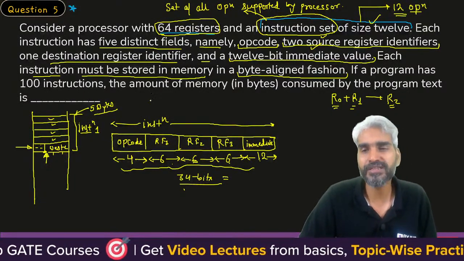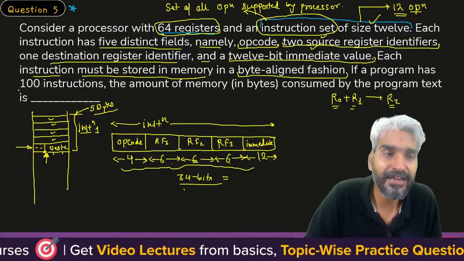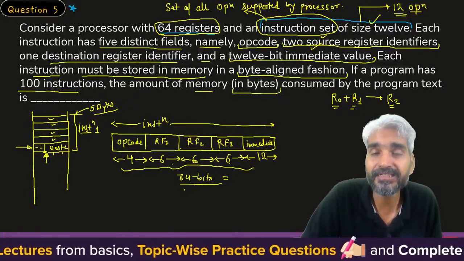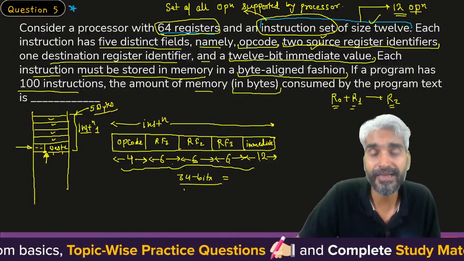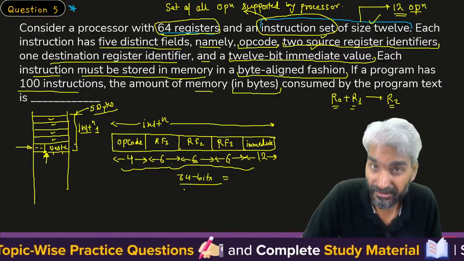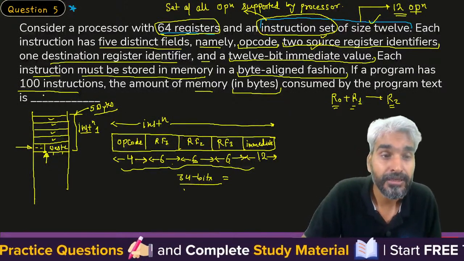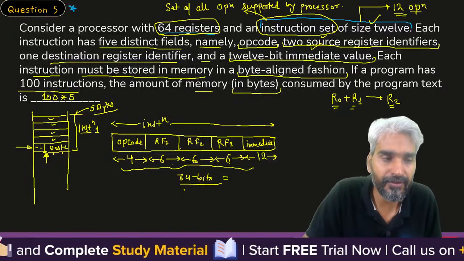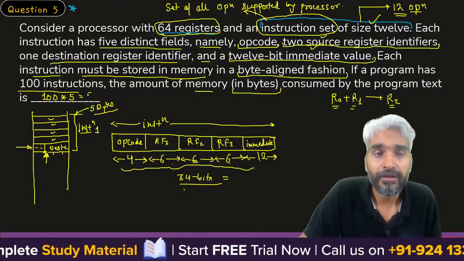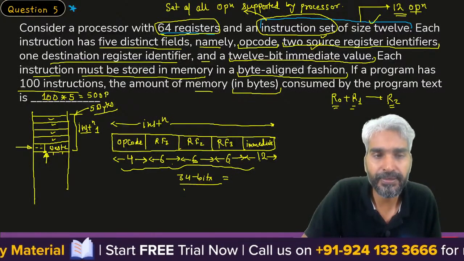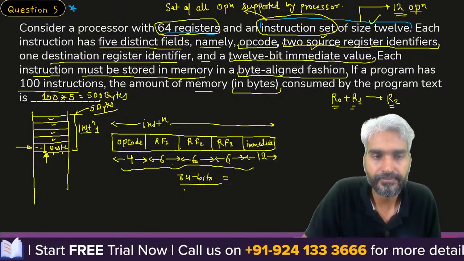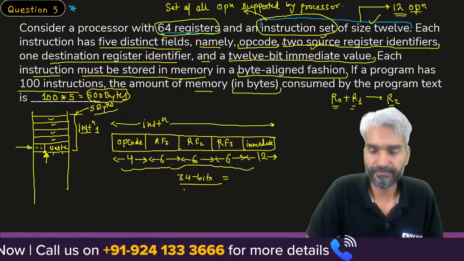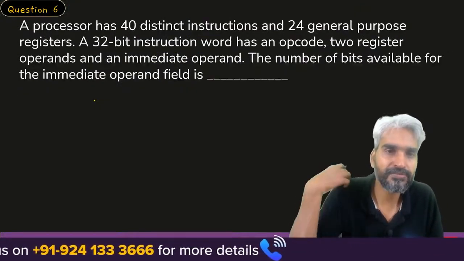Now the question is very simple. If the program has 100 instructions, then what is the amount of memory in bytes consumed by the program text? We know that we need to store the instructions in a byte aligned fashion. There are 100 instructions. Each instruction will require 5 bytes. Therefore, 500 bytes of space will be needed. Clear? Okay, sir. Let's move to the next question.